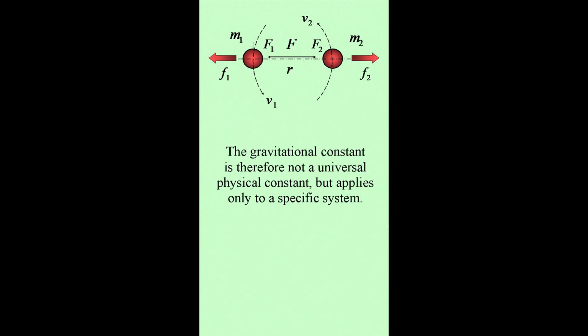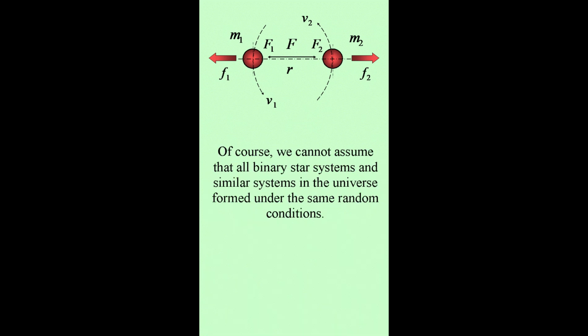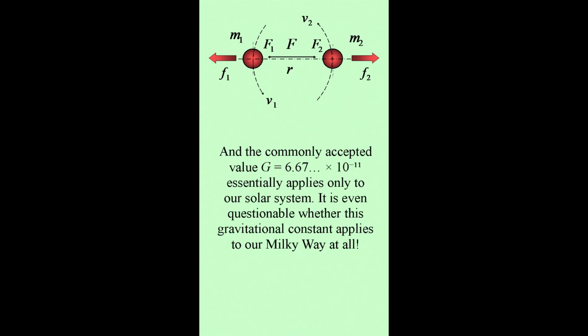The gravitational constant is therefore not a universal physical constant, but applies only to a specific system. Of course, we cannot assume that all binary star systems and similar systems in the universe formed under the same random conditions. And the commonly accepted value G essentially applies only to our solar system. It is even questionable whether this gravitational constant applies to our Milky Way at all.